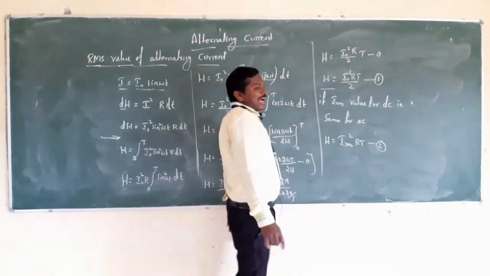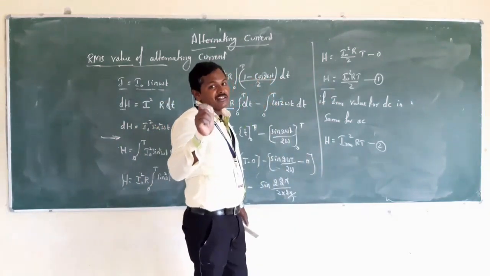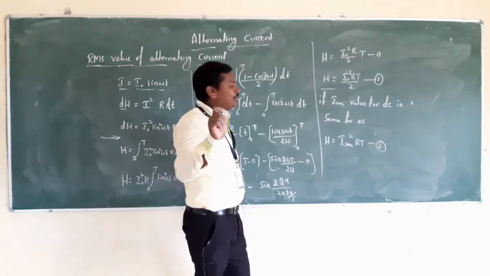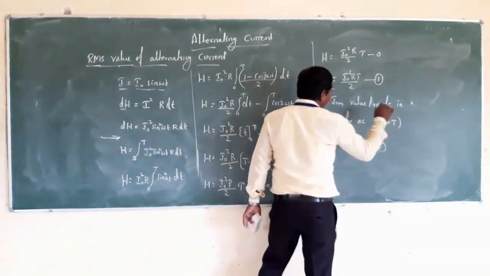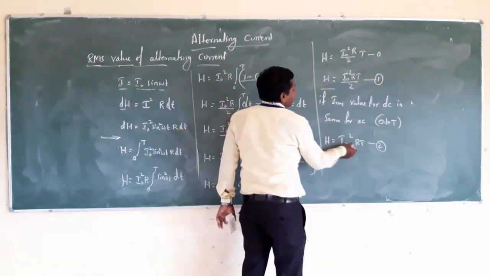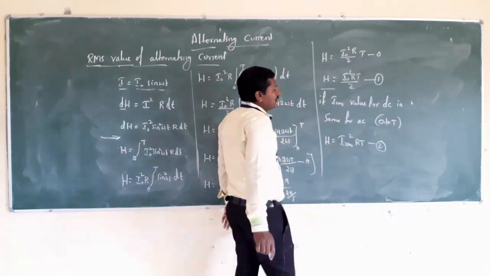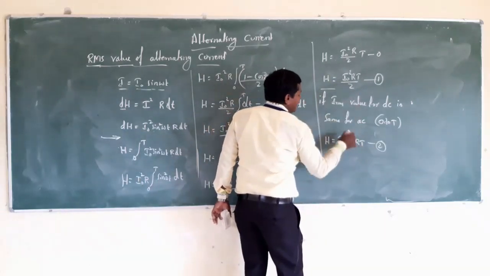If the IRMS value for DC is the same as that of AC for a complete one cycle, in the sense 0 to T, we observe the expression H is equal to IRMS square into R T. We have two expressions here, equation 1 and equation 2.